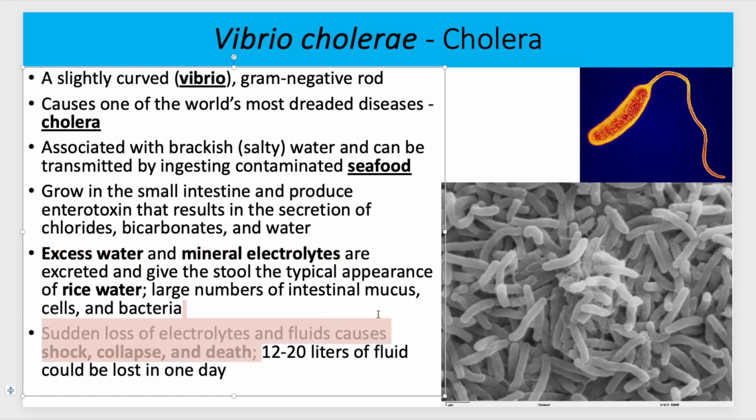It could cause you to shed up to 20 liters of fluid in a day, which is about 5 gallons. So 5 gallons of milk, imagine that coming out of your body in one day. So you can see why it could cause someone to die of dehydration.